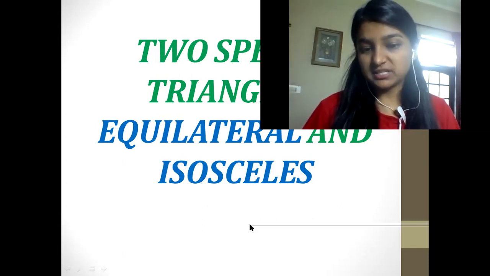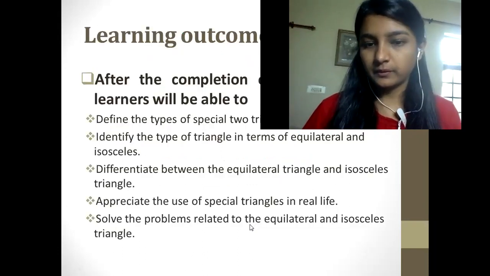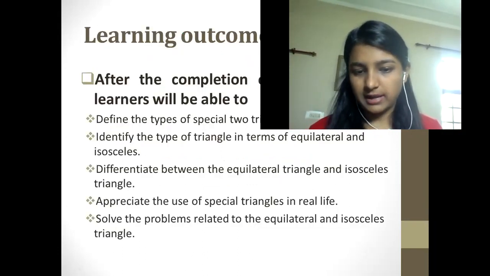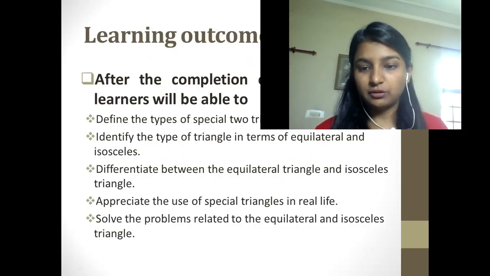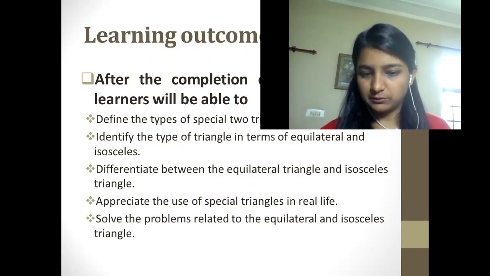Okay, so this is what we're going to do in today's class. Let's move further now. We would first be understanding the types of triangles. First of all, let me tell you the learning outcomes for today.